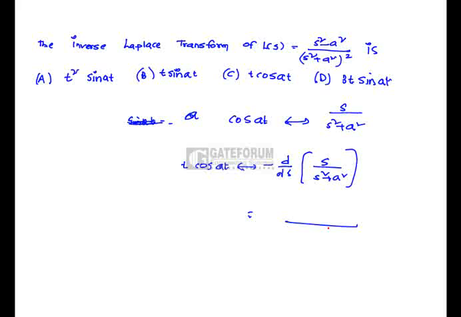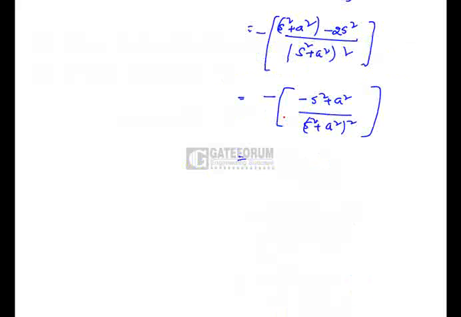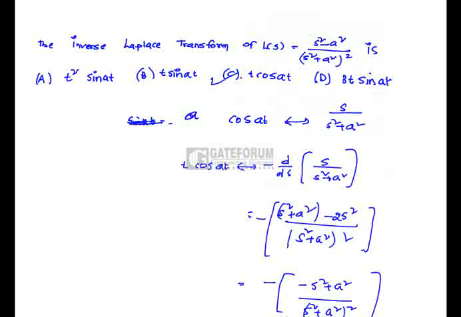That is s square plus a square whole square, s square plus a square minus s into 2s, that is 2s square. So minus, s square plus a square, whole square. So if we take minus outside, s square minus a square by s square plus a square whole square. That is option C is correct.